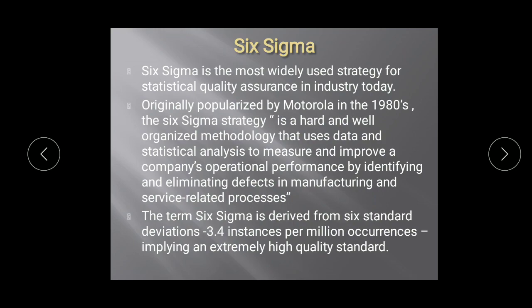So it's giving you a high quality standard structure to follow so that the defects can be removed.